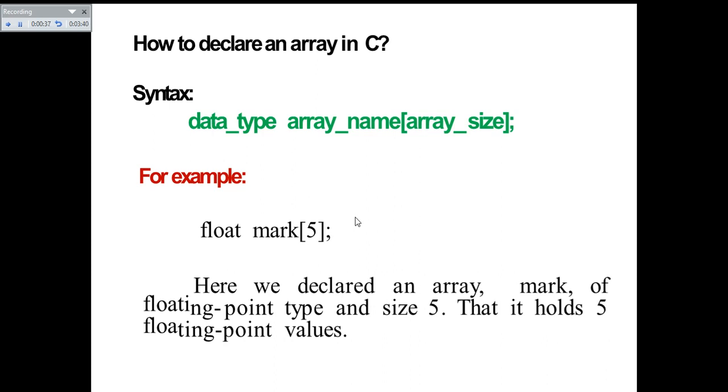For example, float marks[5]. Here we declared an array marks of floating point type and size 5. That is, it holds 5 floating point values. So it is an array which holds 5 floating point values corresponding to the marks of some students.